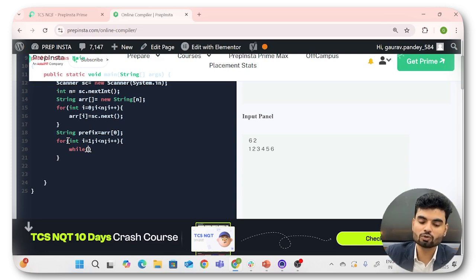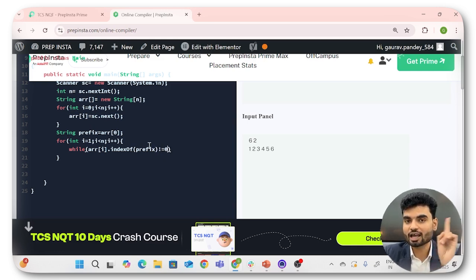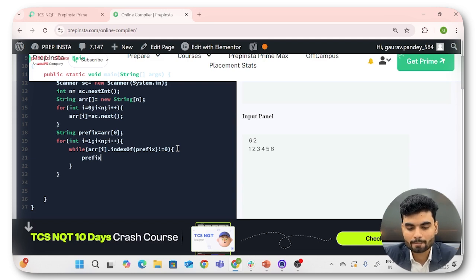So now check, does this particular ARR at the index I include, or indexOf prefix, right? If this index is not equal to 0, which means you do not have the prefix. When this index returns 0, you have the prefix starting from index 0. So if this is not 0, which means you do not have the prefix, then update the value of prefix. So prefix will be the updated value, right? That is, prefix will update the prefix itself.